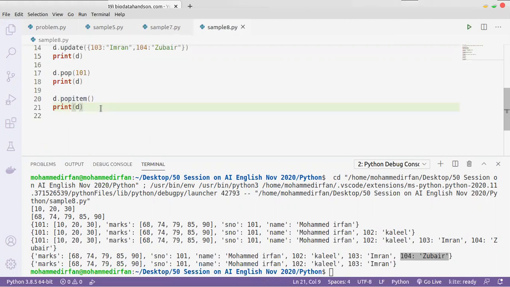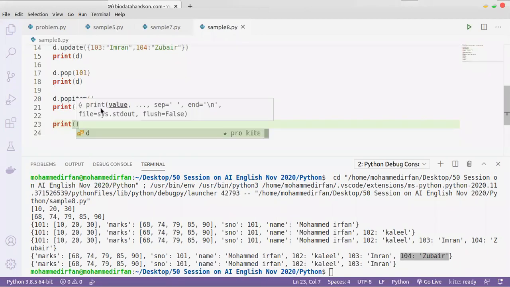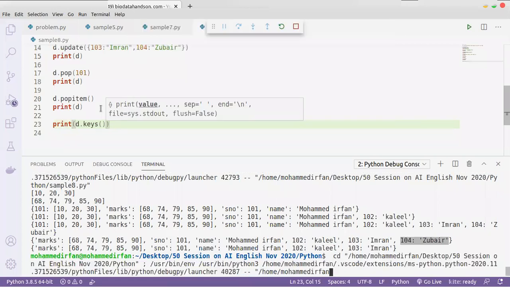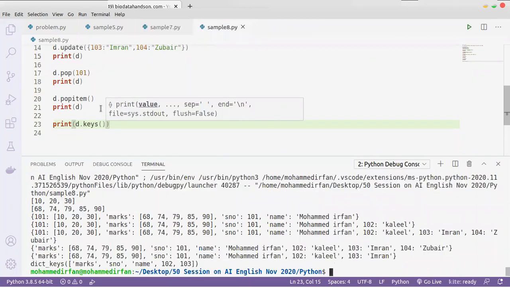Now let's see another function called d.keys. Keys means it will give the available keys in the dictionary. These are the keys available.